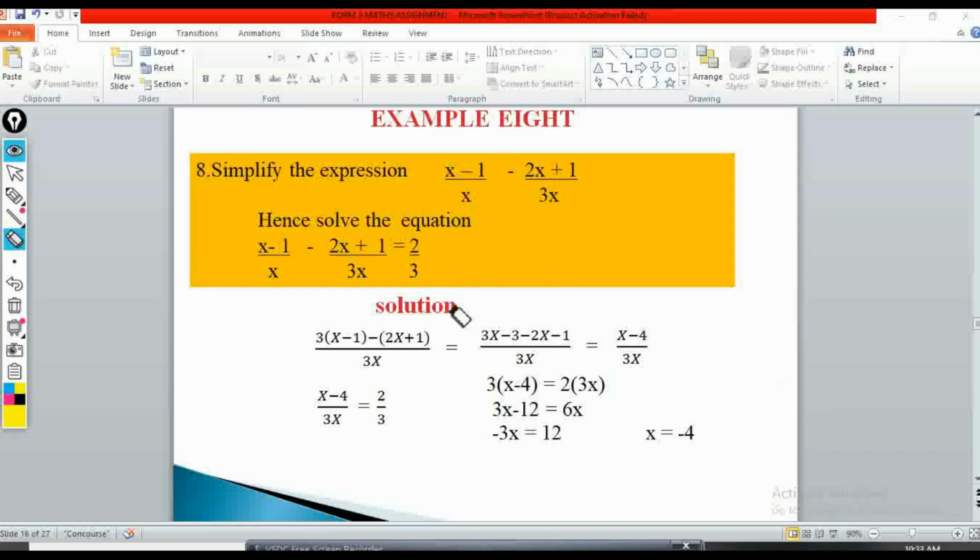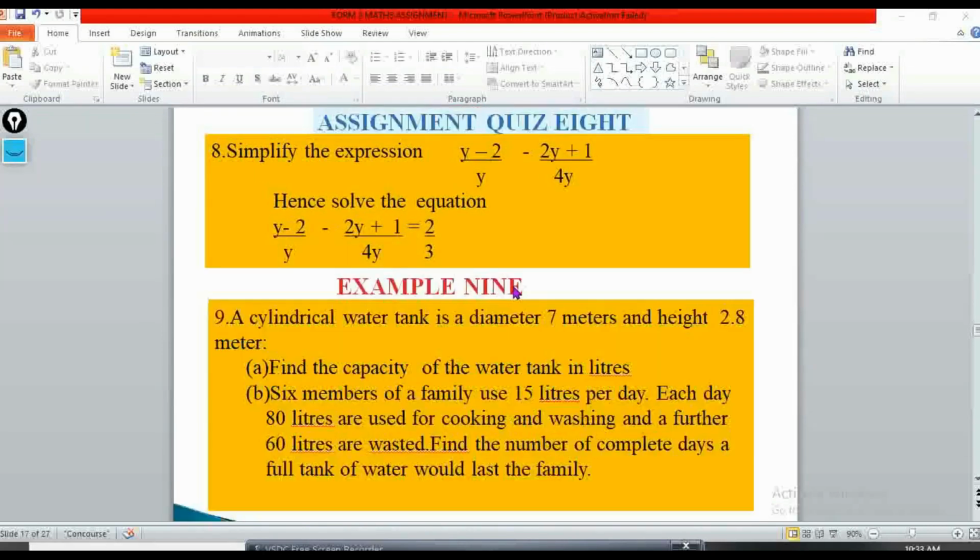Okay, so let's proceed to the assignment. Yes, assignment. Very, very important. So the assignment for question number 8 reads as follows. Simplify the expression y minus 2 over y minus 2y plus 1 over 4y. Hence solve the equation y minus 2 over y minus 2y plus 1 over 4y is equal to 2 over 3. So that is the assignment.